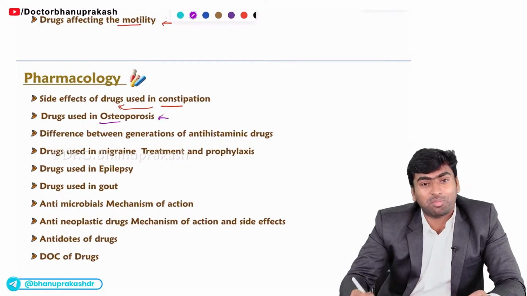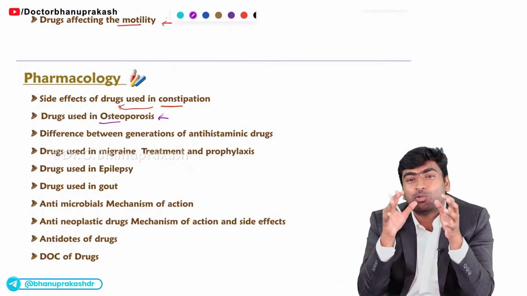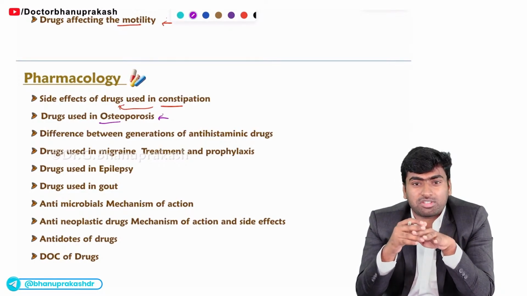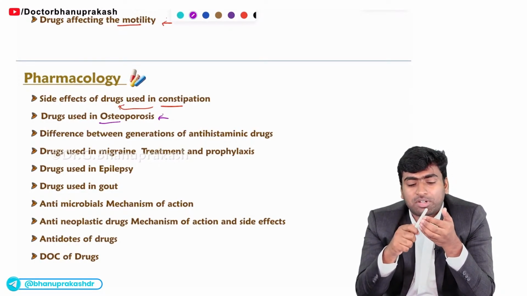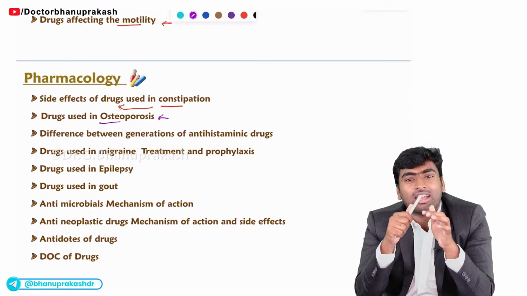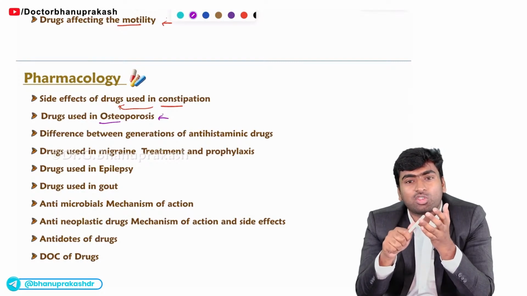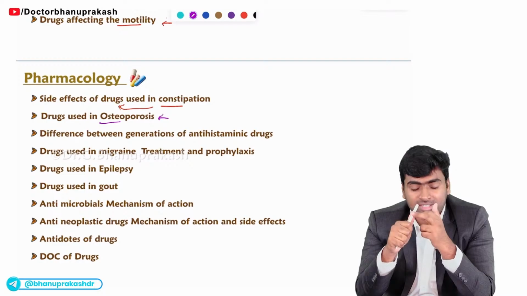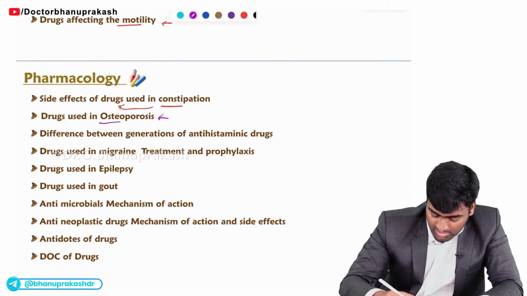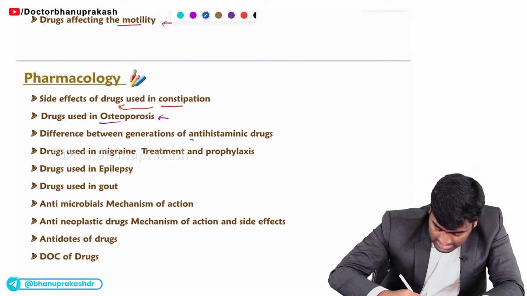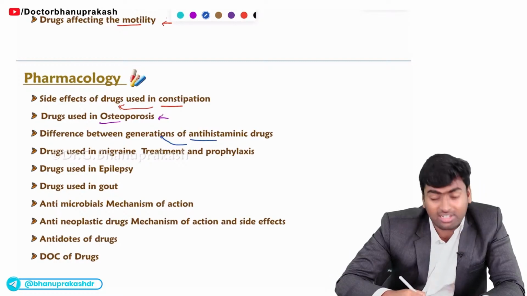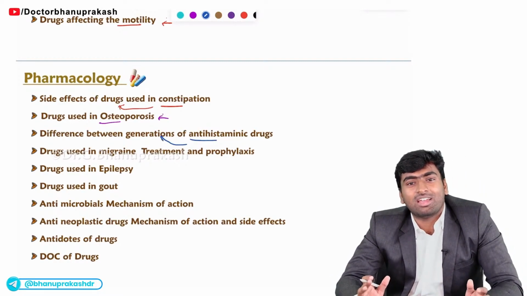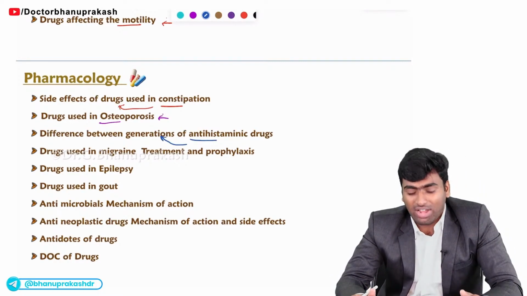And the next important topic, what is it? It is osteoporosis. You need to know everything about osteoporosis because there will be three perspectives. You will study it in gynecology, in pharmacology, and in ortho also. So you need to know about all the drugs, oral and IV, of osteoporosis. Fine. And next one, it is the generations of antihistaminics, like what is the difference between generation 1 and the next generation of antihistaminics? Fine.